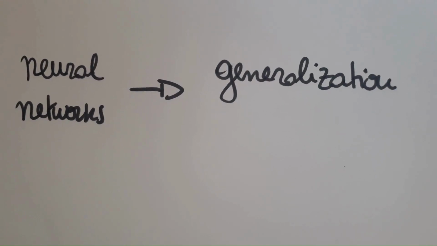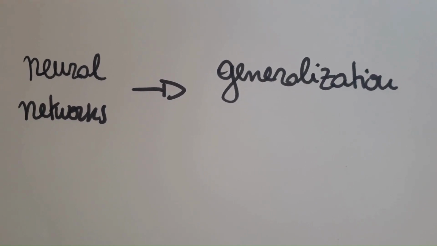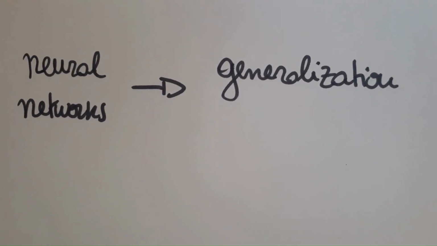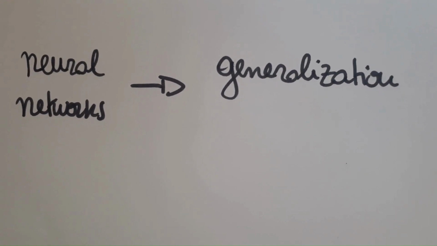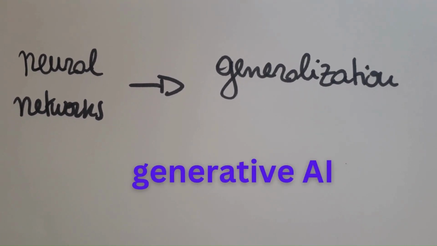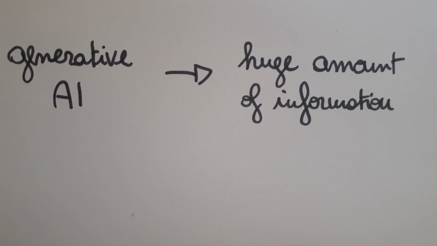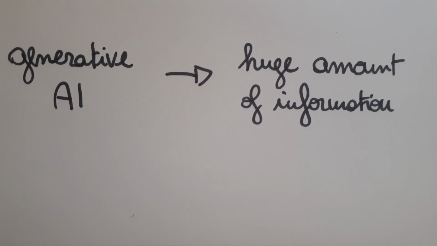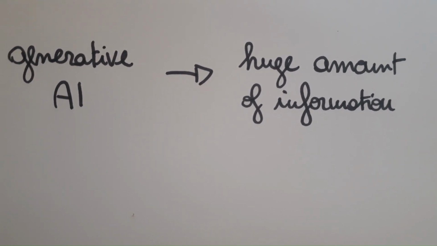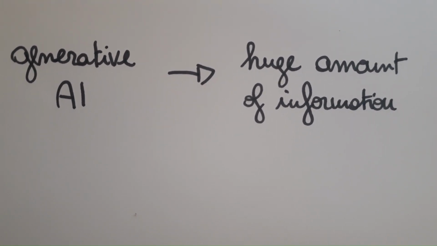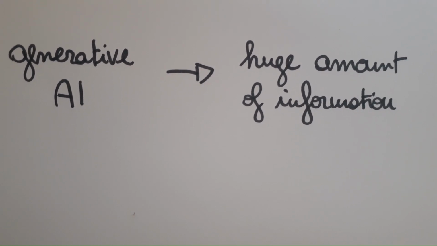Now AI is not only able to recognize what is represented in those images, but it is able to generate new ones. This is generative AI. Generative AI takes models, generates new content by identifying common patterns in the huge amount of information it is trained on.